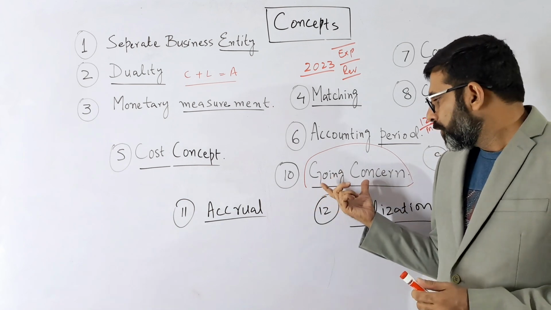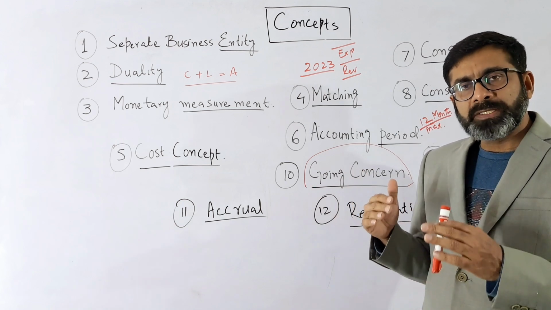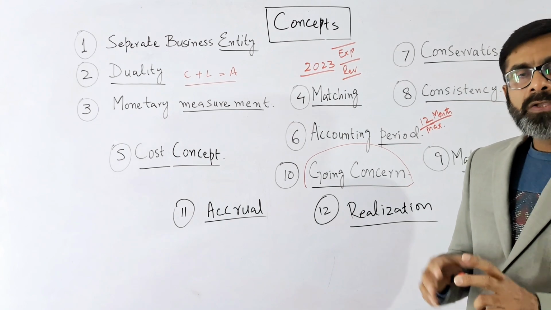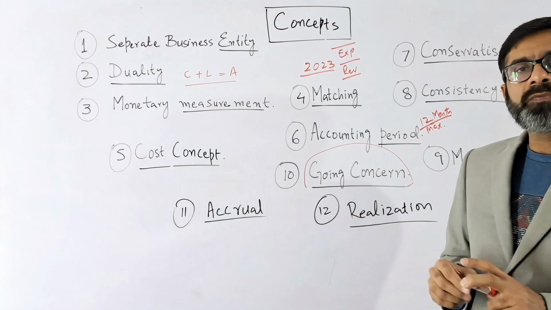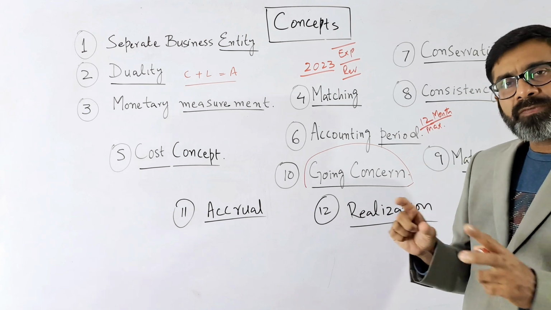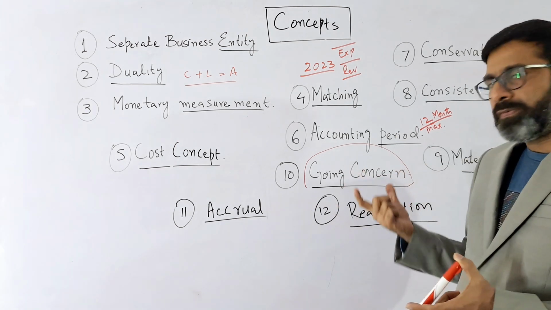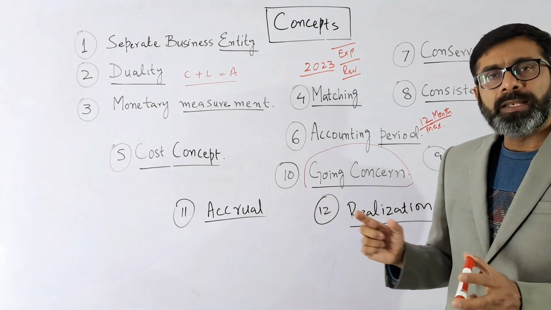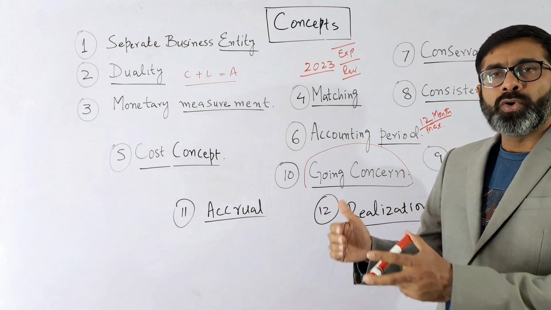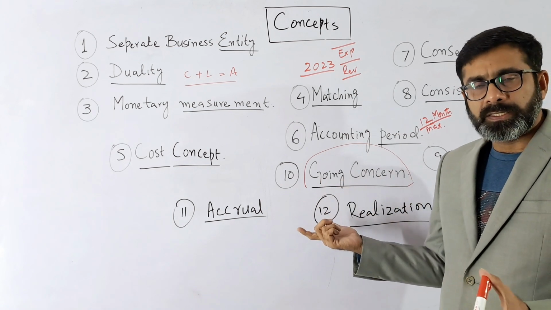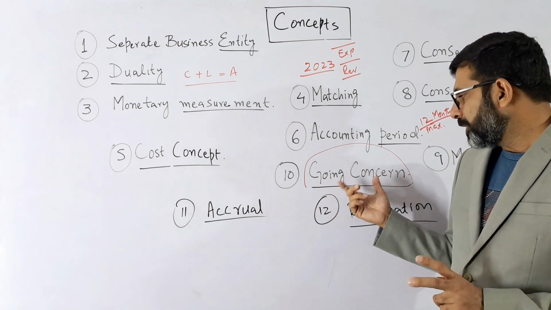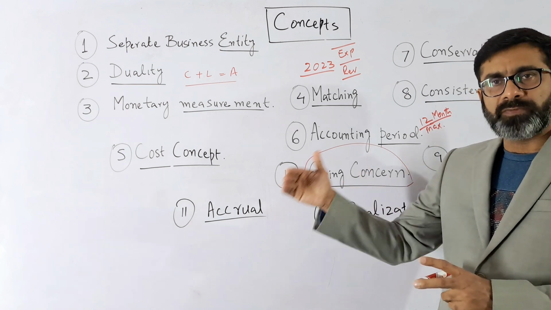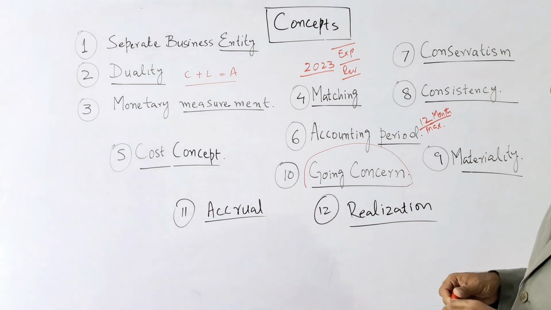It means that going concern is the concept that the business will continue, especially when we are thinking about audit concepts. When we are thinking about auditors, it is very important for them, and it is part of their audit report that they have to give an assurance to the shareholders that this business will at least run for one more year. That's why going concern is very important. Going concern simply means that this business will continue for at least 1 year, but obviously into the future, for an indefinite period.